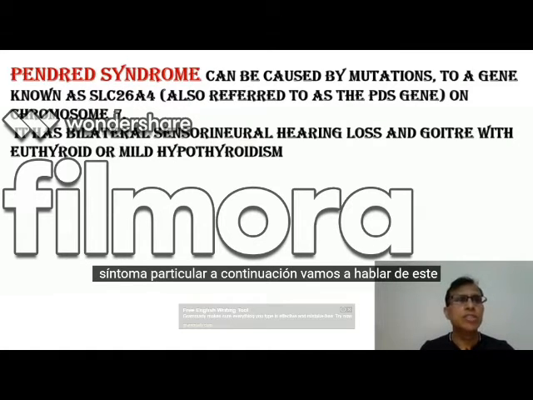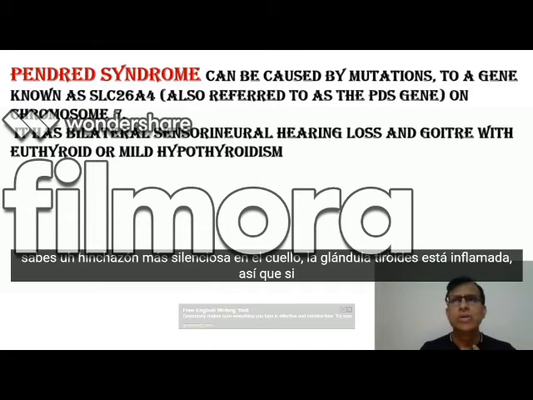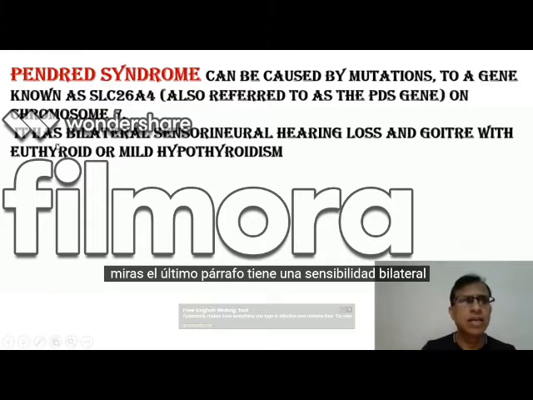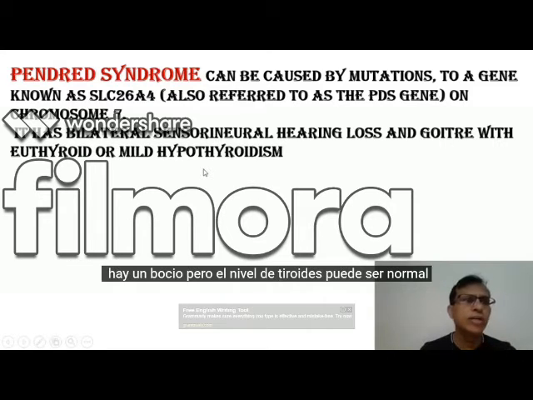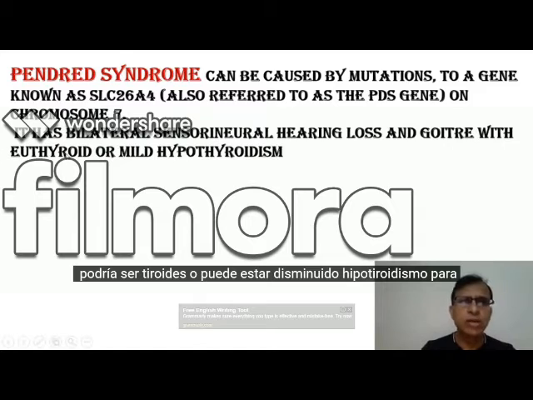Next, we are going to talk about is Pendred syndrome. Now, again, not a very important common syndrome, but this is one of those syndromes which has goiter, swelling in the neck. The thyroid gland is swollen, goiter. So if you look at the last paragraph, it is a bilateral sensory neural hearing loss, both sides, and there is a goiter. So although there is a goiter, the thyroid level may be normal. It could be euthyroid or it may be decreased, hypothyroid.